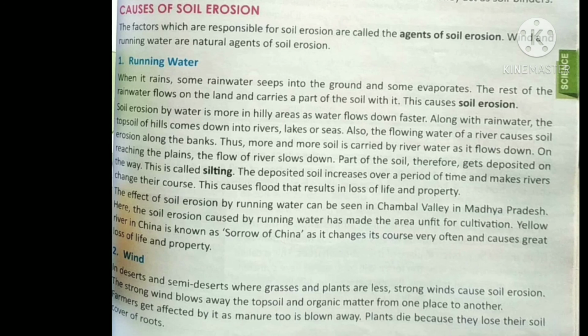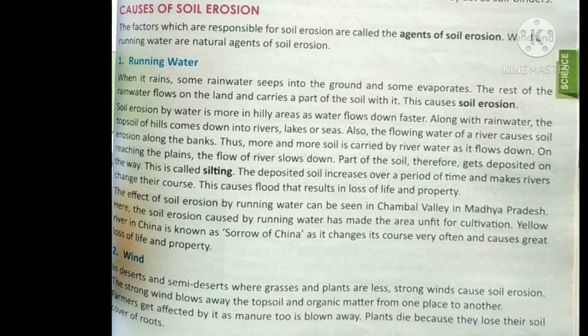Here there is a deposition of the soil particles, and this process is called silting. If this deposition is more, the river may change its path, and this causes floods which result in loss of life as well as property.